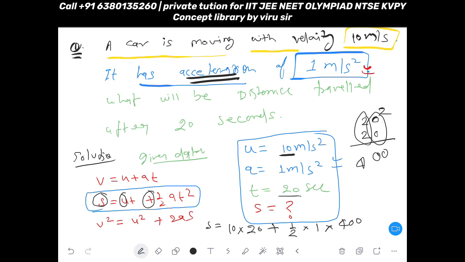Now you can cancel this 400 by this 2, so it will be 200, and multiplying by 1 is no problem, it will be 200 only. And 20 into 10 is again 200. So we got 200 plus 200, total 400 meter. So s is equal to 400 meter. Are you clear now? Very good.